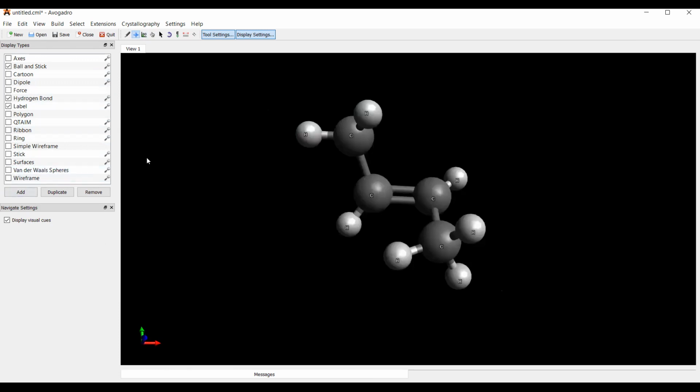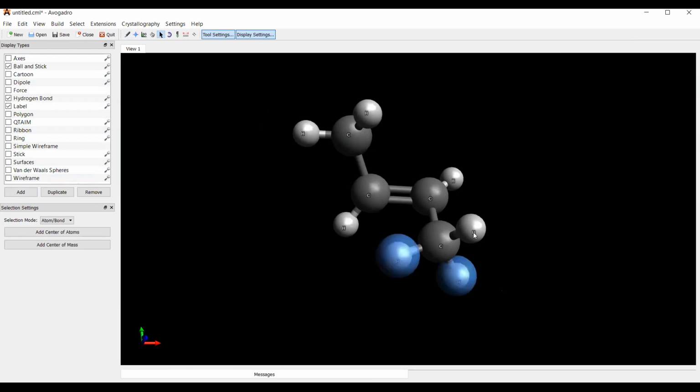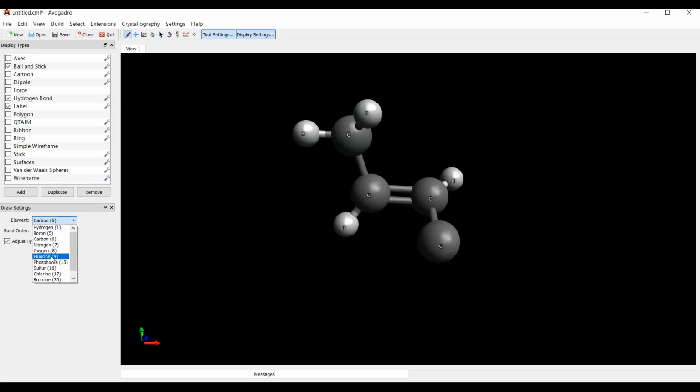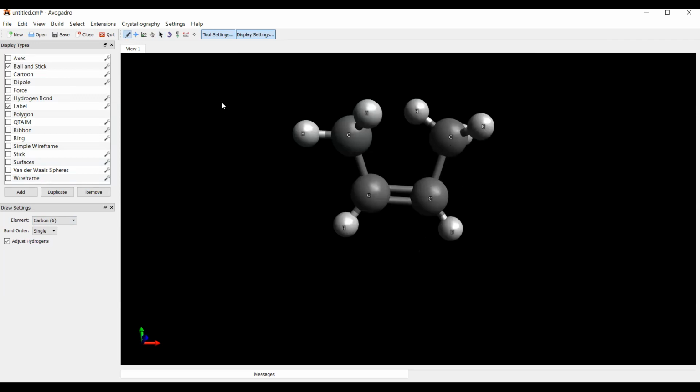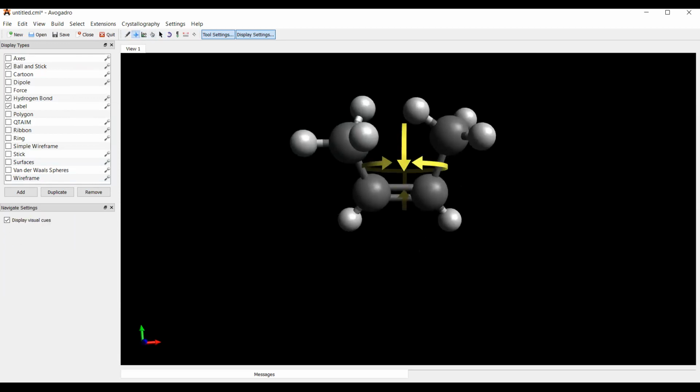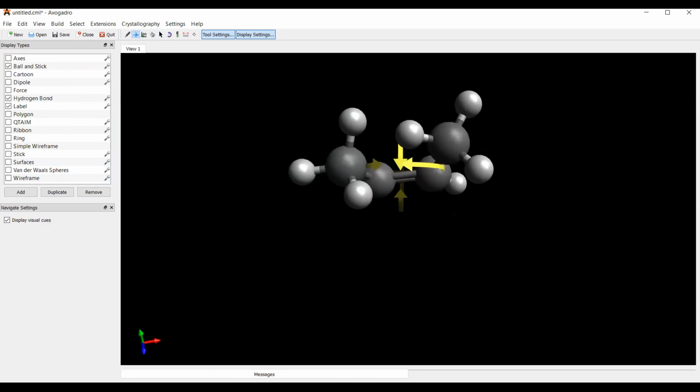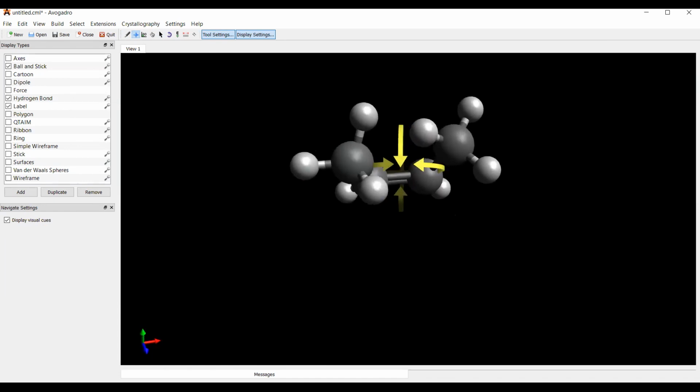Now let me try to make a molecule. Let me erase these hydrogens and add a hydrogen here instead of carbon. And I will add a carbon atom like this. Now, as you see, guys, these two are very near to each other, and there will be some steric hindrance.